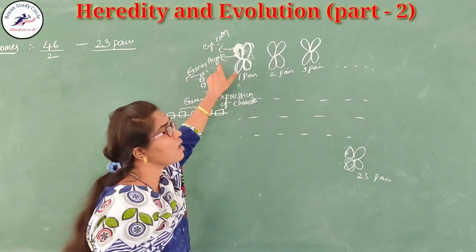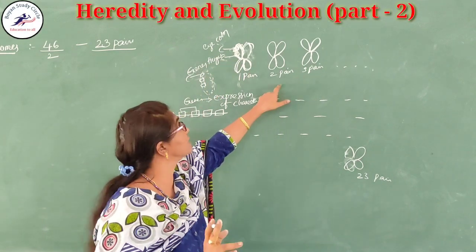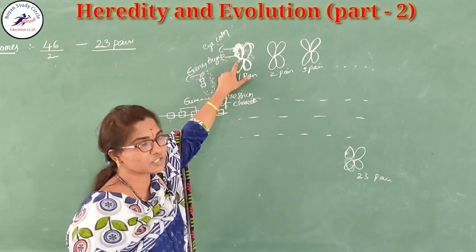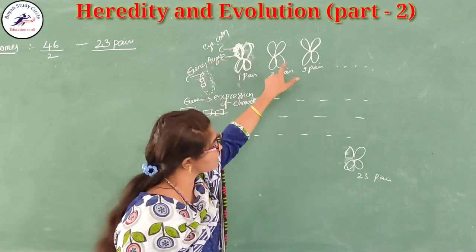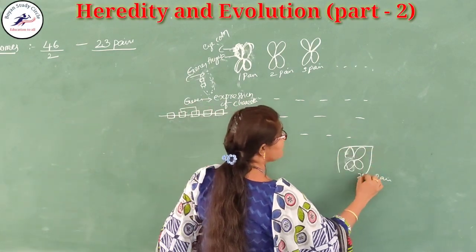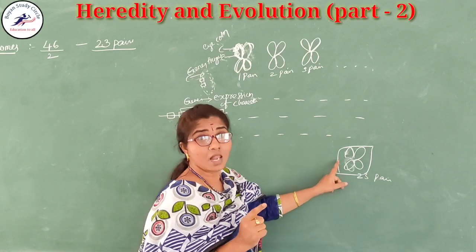Like this, all the pairs of chromosomes have these specific genes, which are responsible for the expression of characters. These go up to the 23rd, but this is the last pair.